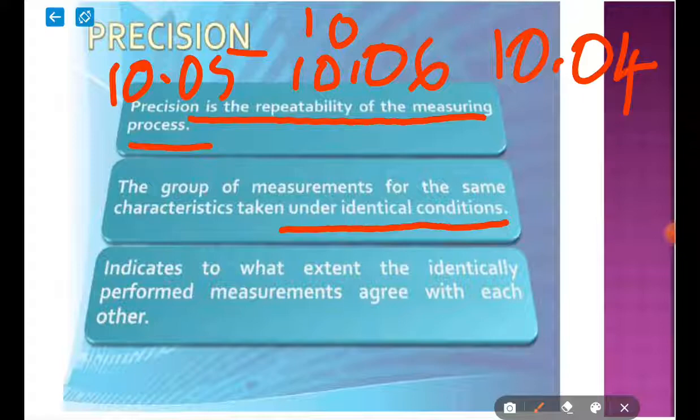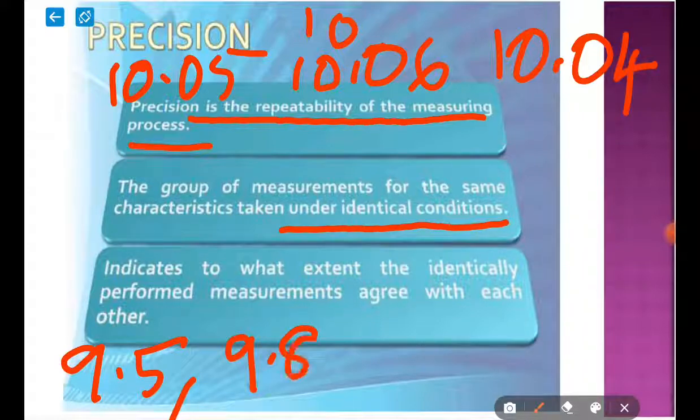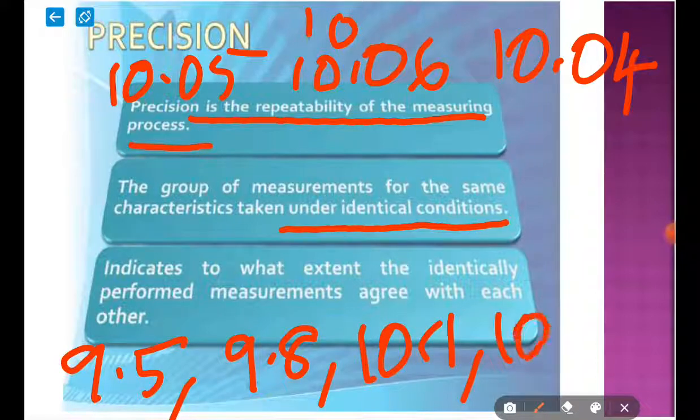But if we measure 9.5, 9.8, 10.1, and another reading is 10.5, etc., you can see that the variation is larger in this case. So this is not precise. That is the concept of precision.